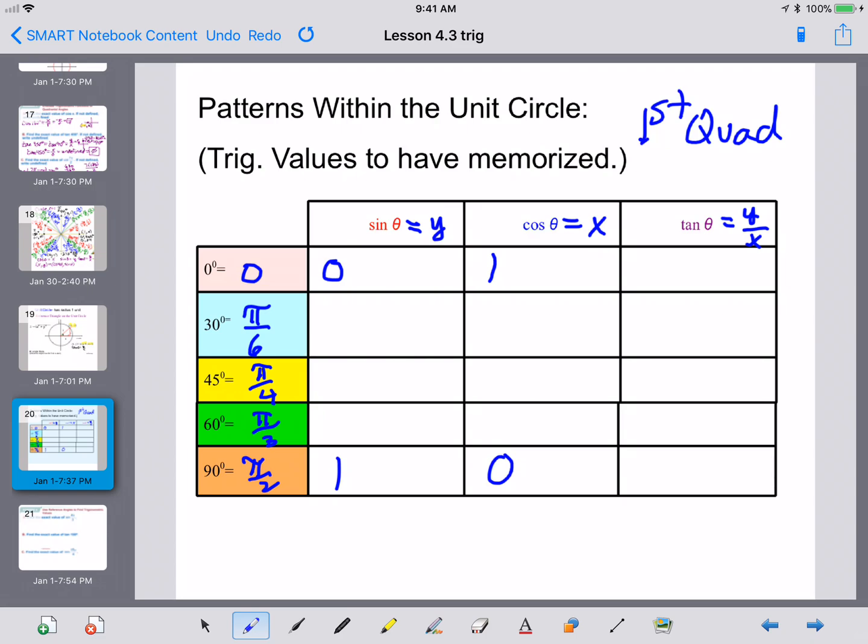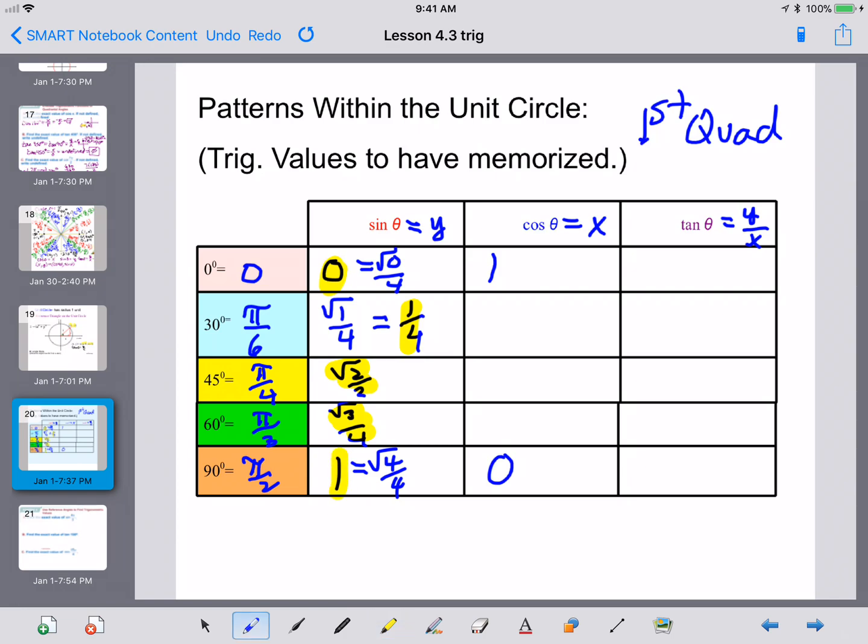Well, here's how you discover the pattern. This is square root of 0 over 4, which is still 0. This is square root of 1 over 4, square root of 2 over 4, square root of 3 over 4. Make that one look a little nicer. And the last one is square root of 4 over 4. A few of those can reduce. Square root of 1 over 4 is just 1/4. Square root of 2 over 4 can't. Square root of 3 over 4 can't. Square root of 4 over 4 can't.